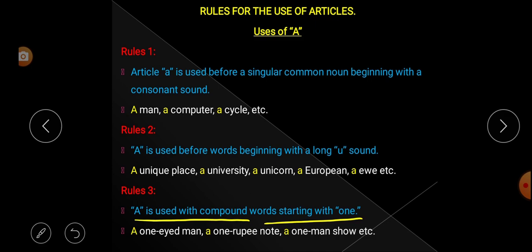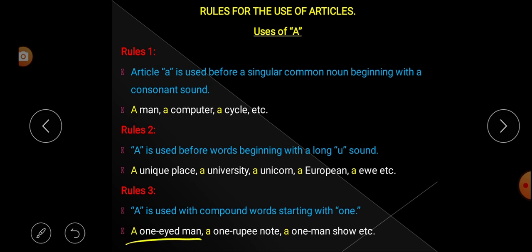You know about the compound noun. That means more than 1 word together form a single word. That is called compound words. That means article A is used before a compound word starting with what?